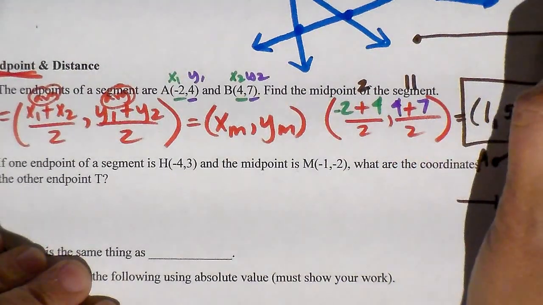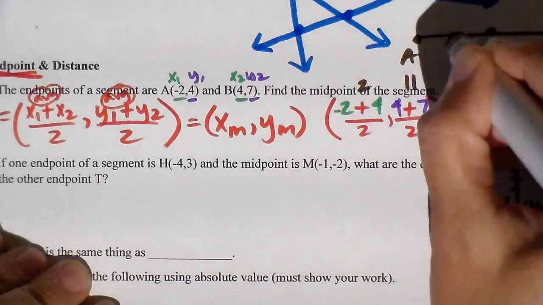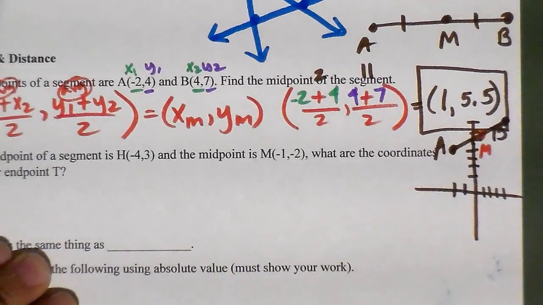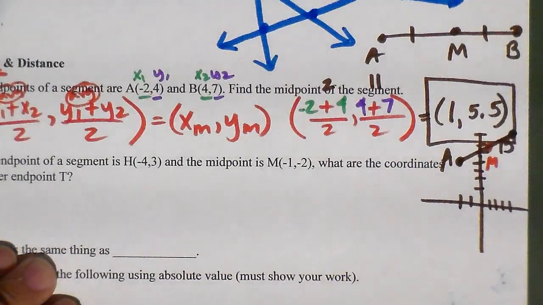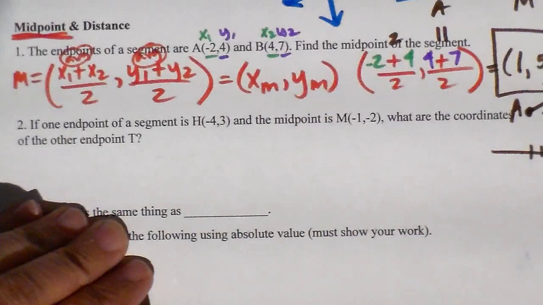single line, a segment, with a midpoint in the middle, do you remember how I showed you mark these congruent? Those are the congruent markings. AM is congruent to MB because M is exactly the same distance from A as it is from B. Okay? Alright, so let's look at the next one.